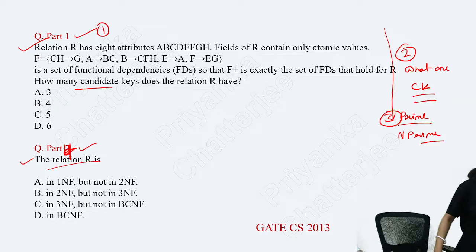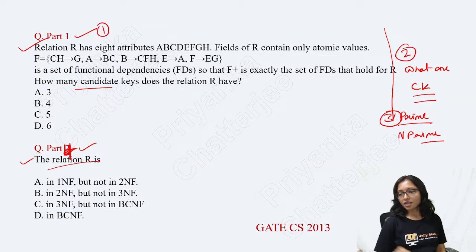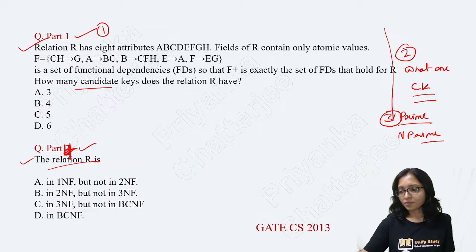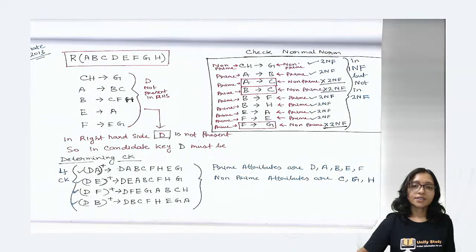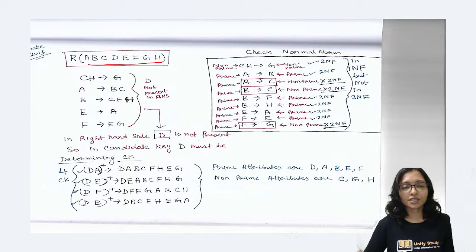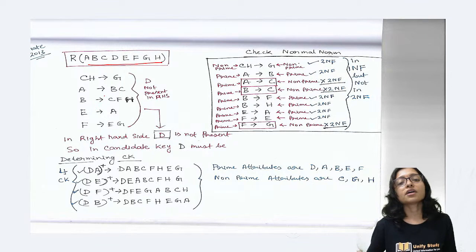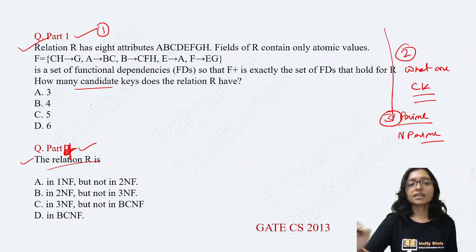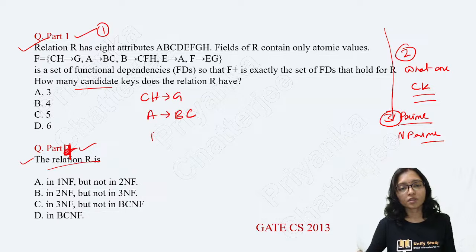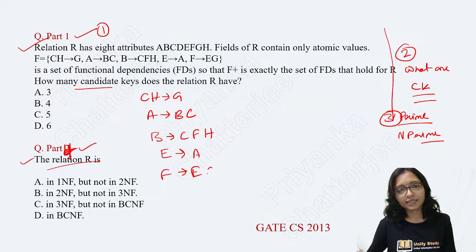Okay, answers are coming, I can see. Candidate key, normal form, all are coming. So what will be the answer? Here first of all, these are all my relations. Out of that, how to find out? That is very simple. CH implies Z, A implies BC, B implies CFH, E implies A, F implies EG.